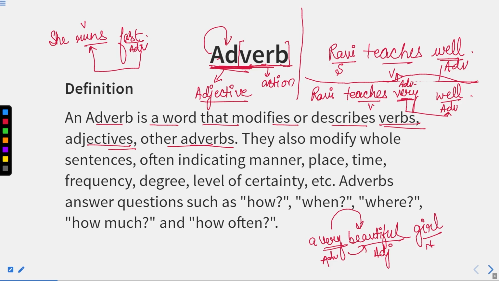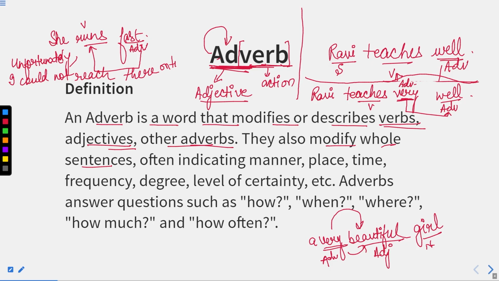Now they also modify whole sentences. This is another quality of an adverb, that it can modify the entire sentence as well. For example, if I say, "Unfortunately, I could not reach there on time."